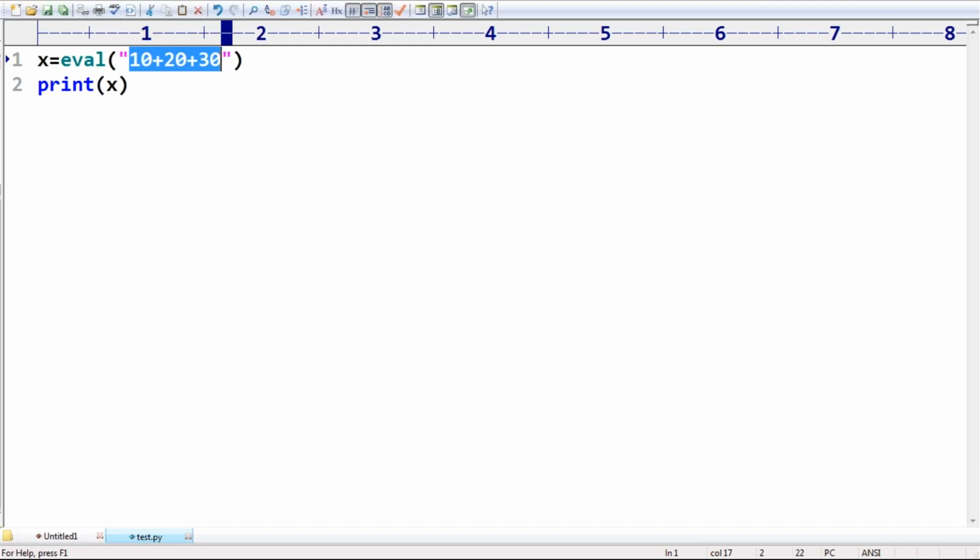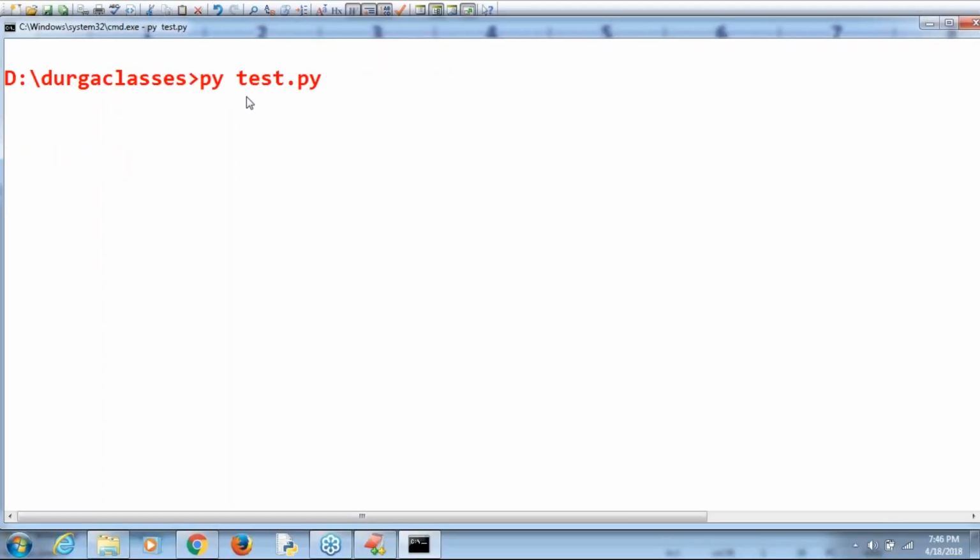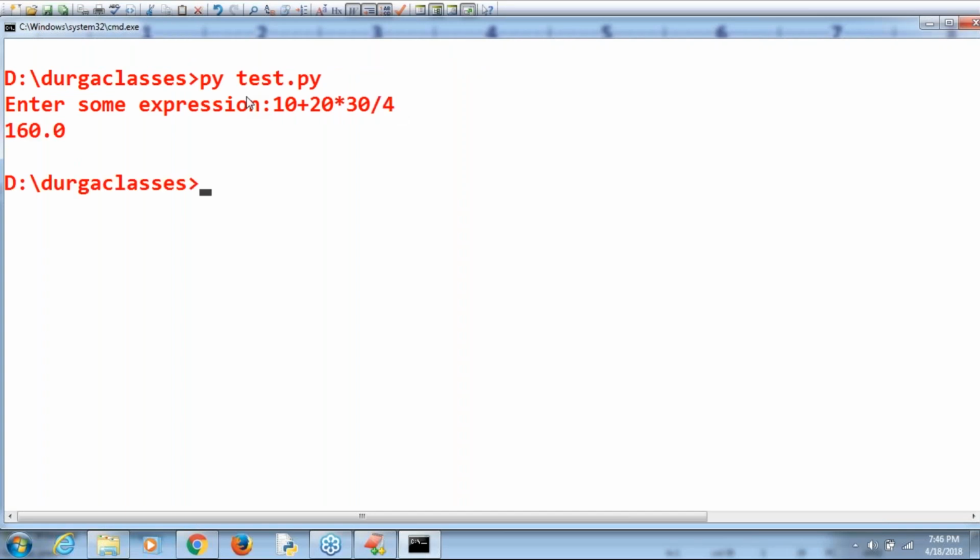Next, suppose I'm taking input: x is equal to eval of input, "Enter some expression from the keyboard", then print of x. Now observe. What I'm trying to take here is 10 plus 20 into 30 by 4. This is my expression. Directly it is going to provide 160.0. 160.0 is the answer, sir.